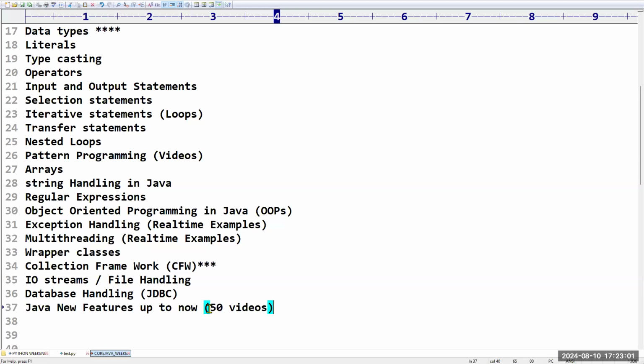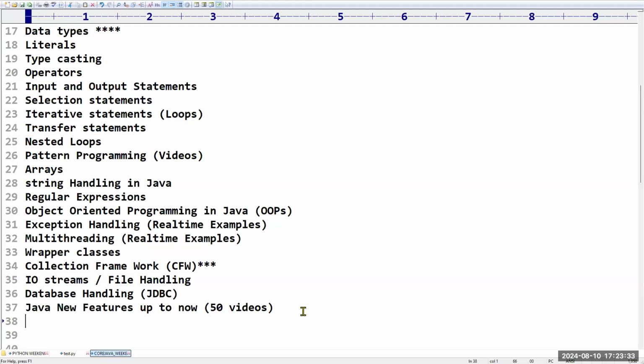Remaining small enhancements will be in the videos. For the switch case in Java new features, around 5 to 6 videos are there only on switch case, so if you see them, you can understand. Java features alone could be one full course, so as part of this, I will take what is required. If anything is mandatory, I will take it in live class, and the rest I will provide as videos.